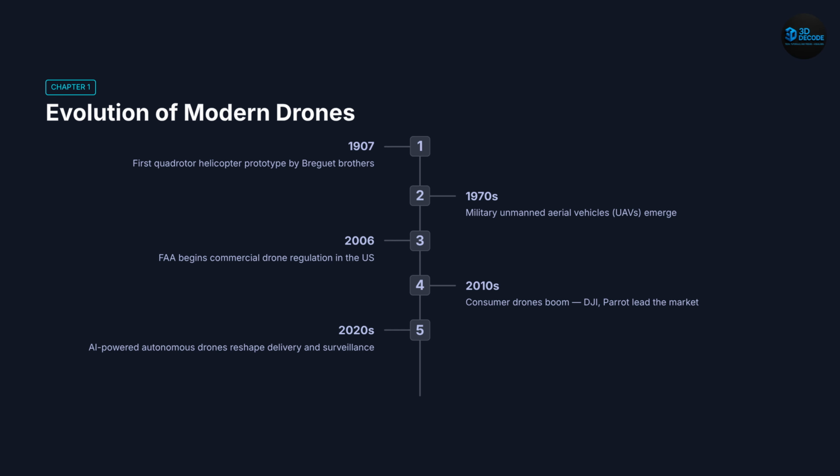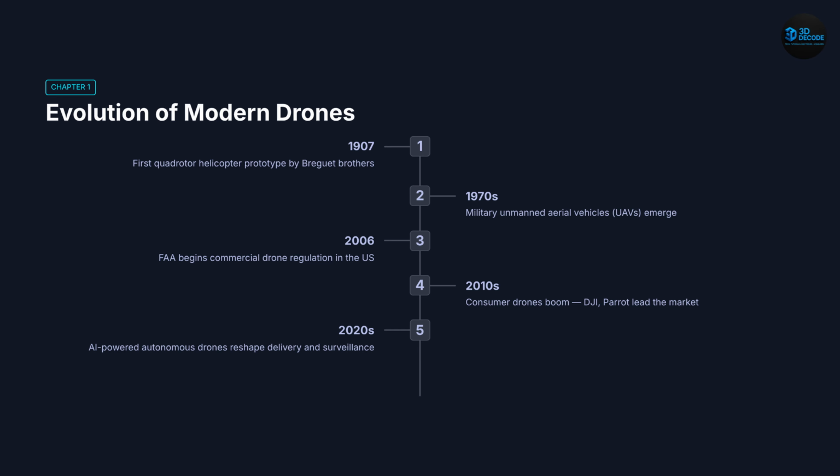Next, basic structure of a drone. Even though quadcopters appear simple externally, they are highly integrated engineering systems. The major components include the frame, motors, propellers, flight controller, ESCs, sensors, battery, and communication systems. Every component must work together perfectly to maintain stable flight. A failure in even one subsystem can destabilize the entire aircraft instantly.